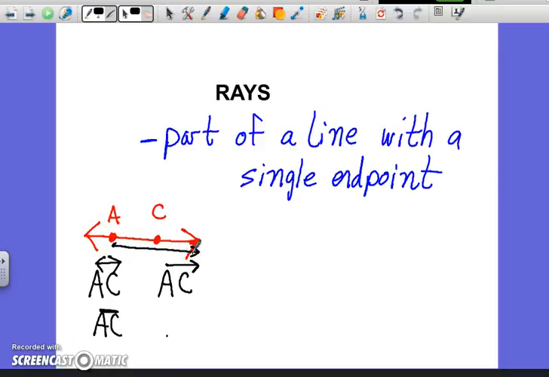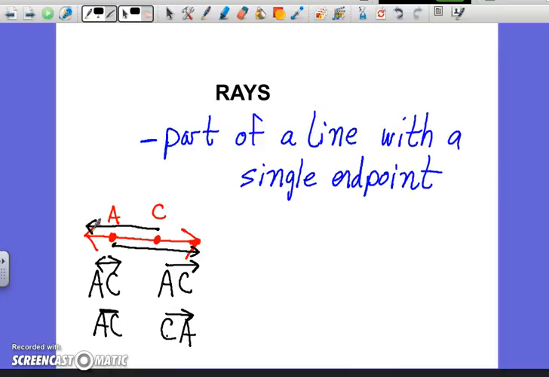Well, we've got another ray up there. Do you know what it is? Yes, it's CA. That means it starts at C, goes toward A, and keeps going. When we name rays, we use 2 points as well. Notice the two uppercase letters. We need a starting point, and then we need a direction.